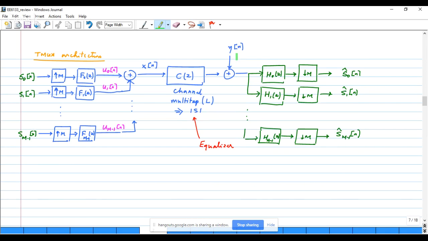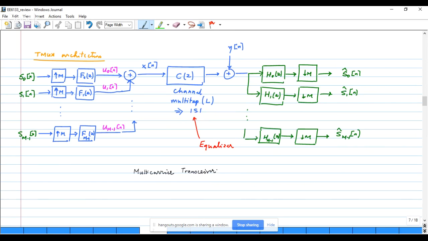This is additive Gaussian noise, followed by the analysis stage, where we recover the individual signals. So this is the overall transmultiplexer architecture. This also happens to be our framework for multi-carrier transmission. So this is very important. Please make sure that you are comfortable with analyzing this multi-carrier transceiver.